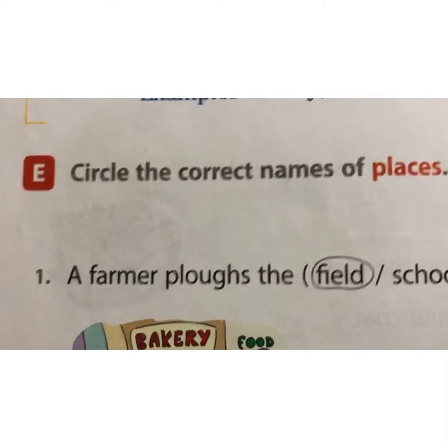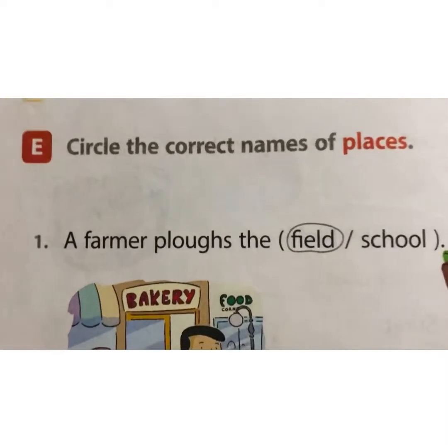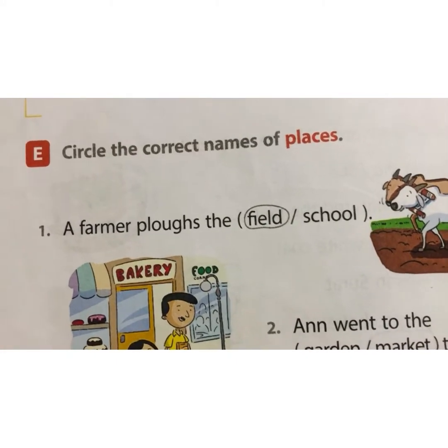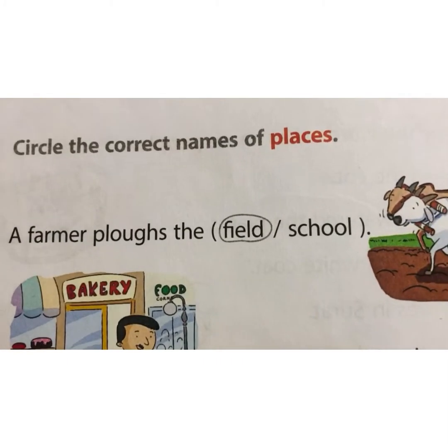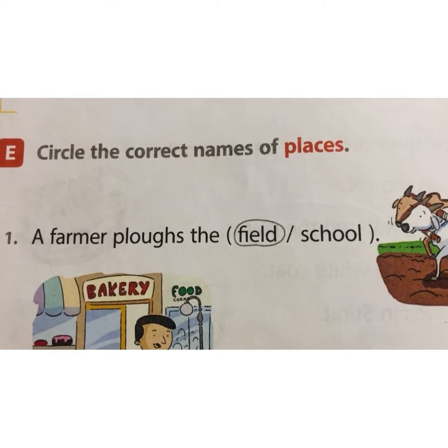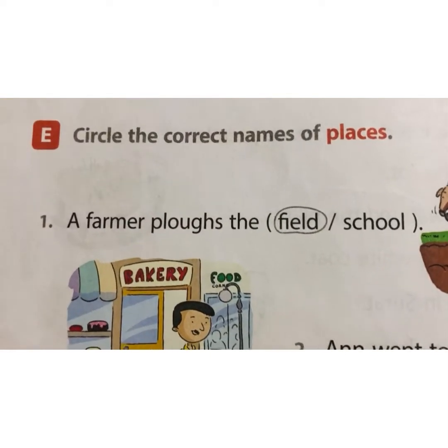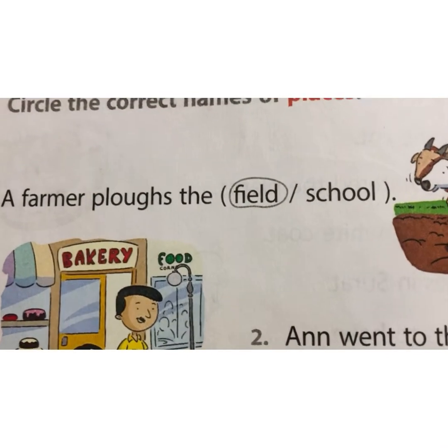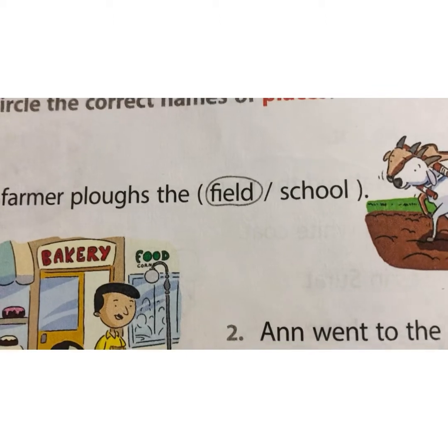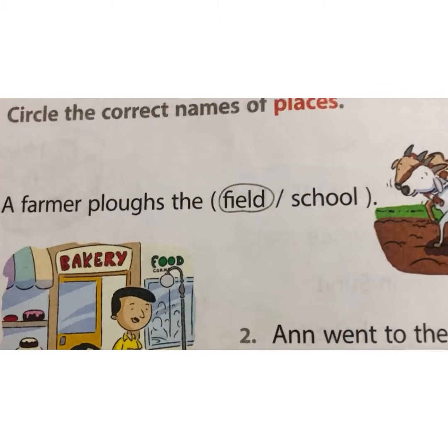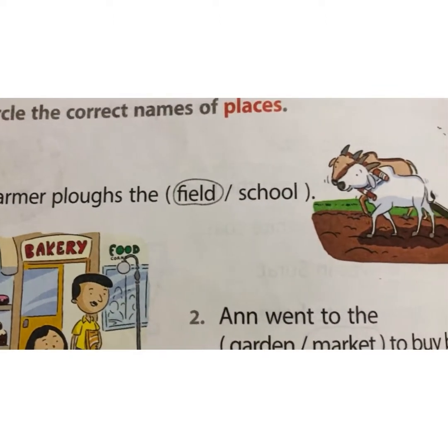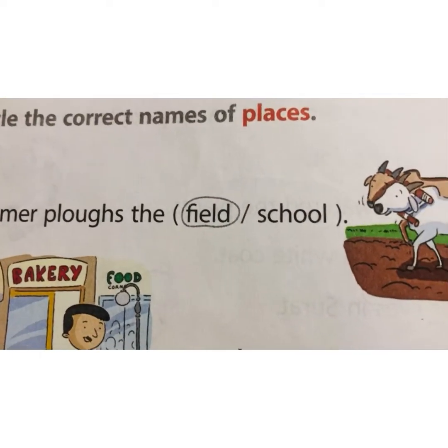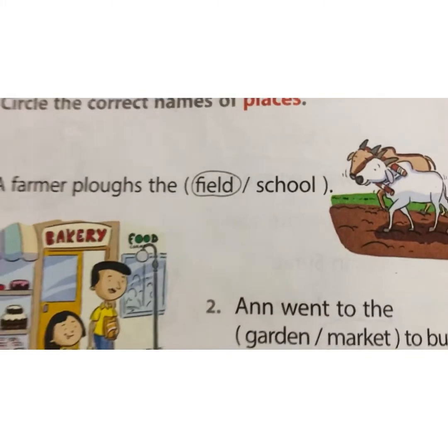E. Circle the correct names of places. In this question, we have to circle the correct names of places. There are two options for us. We have to circle any one of them. First, this is done for you. A farmer plucks the field or school. A farmer always works in a field. So, a farmer plucks the field, not school.